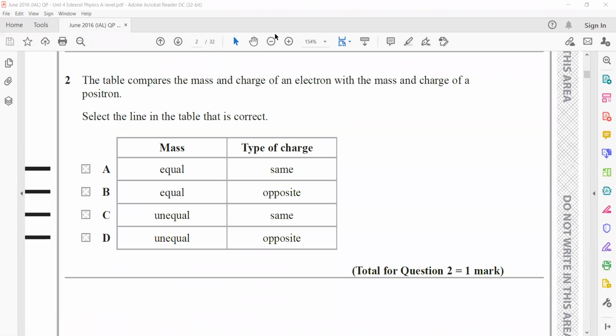For question 2, the table compares the mass and the charge of electron with the mass and charge of positron. So positron is the antiparticle of electron. Particle and antiparticle will have the same mass, but they will have different charge. So the mass will be equal, but the charge will be opposite. So B is the right answer.